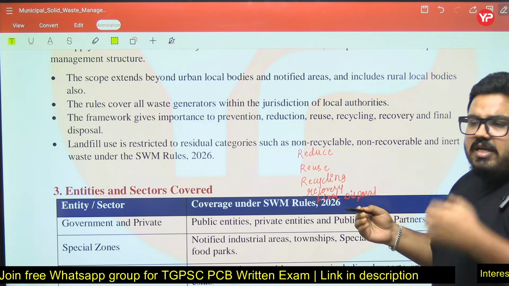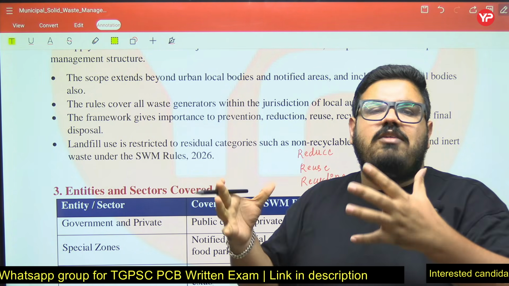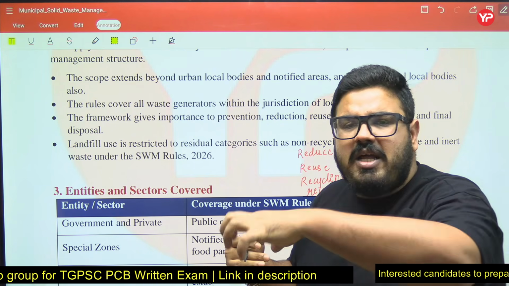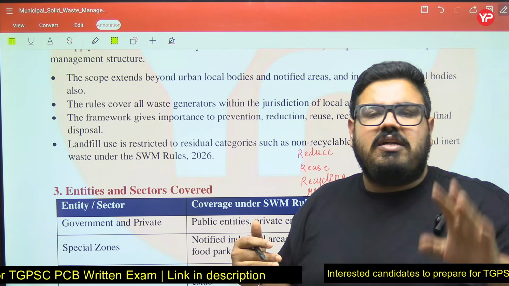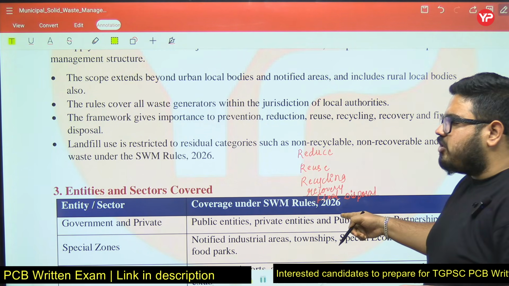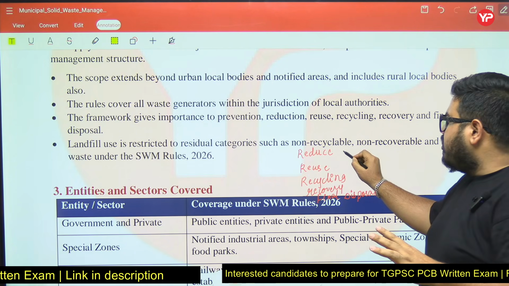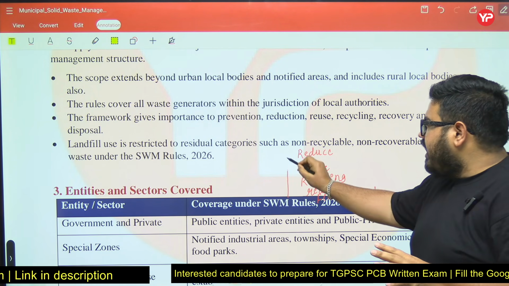Next is recovery. Recovery means if recycling is not possible, I will recover that. Everywhere plastic is generated, I will recover it and take it somewhere. And if this is also not possible, then we will go for final disposal. So this is basically the hierarchy generally.